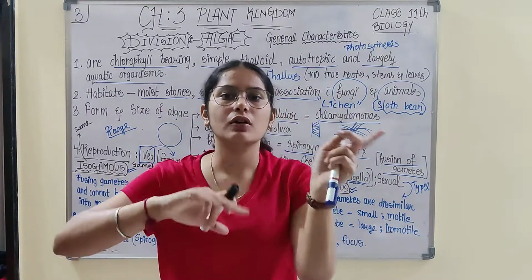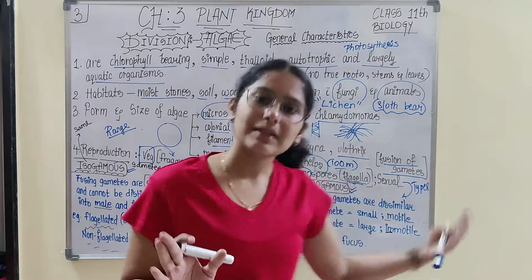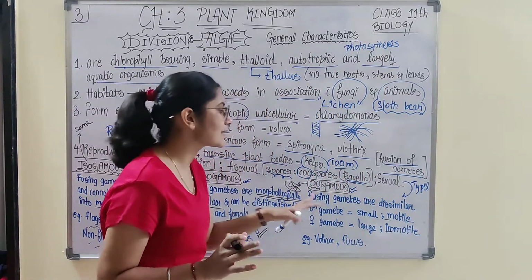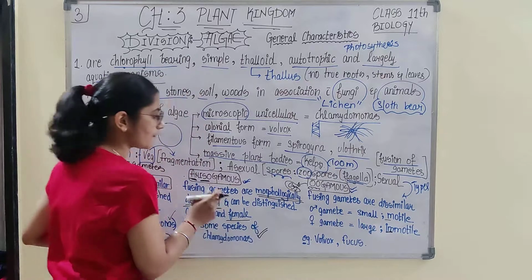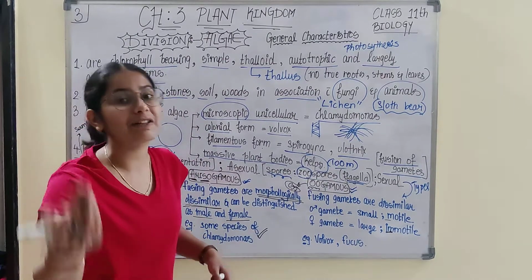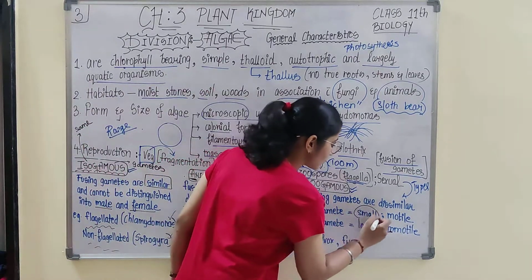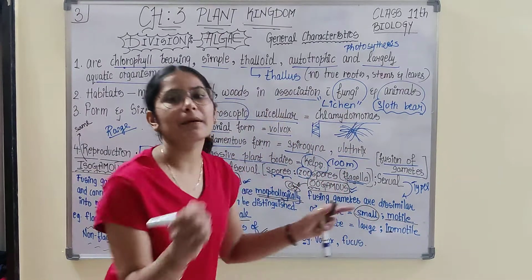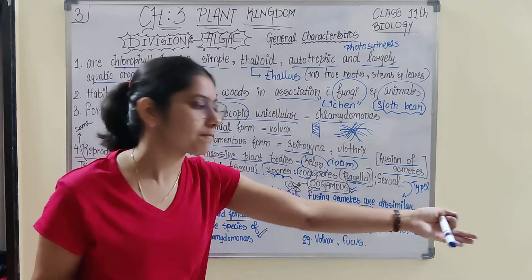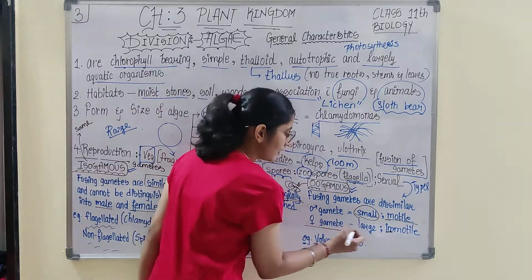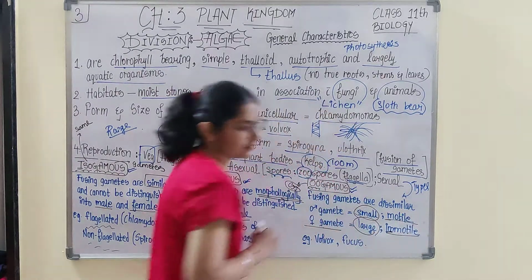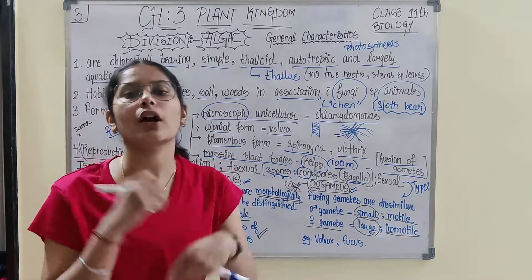In humans, this occurs. Similarly, in oogamous, the fusing gametes are dissimilar, the same as anisogamous. But what is the difference? Here, the male gamete is small and motile, able to move just like a sperm. The female gamete is large and immotile, so it is large and not able to move.